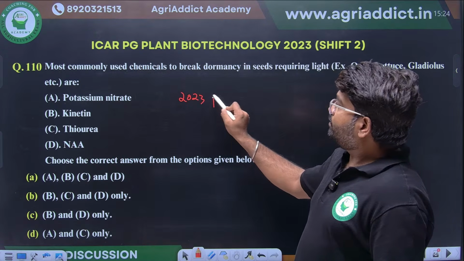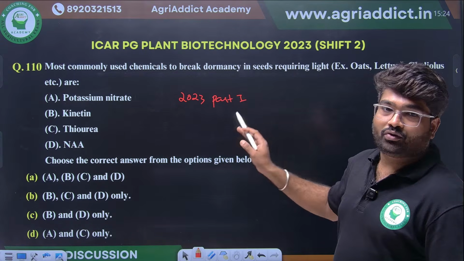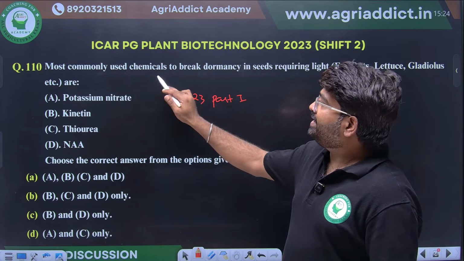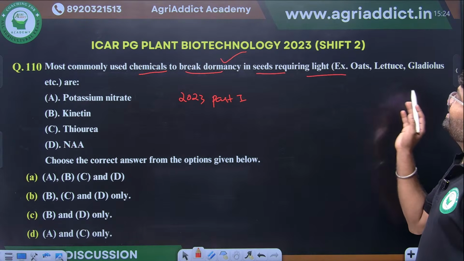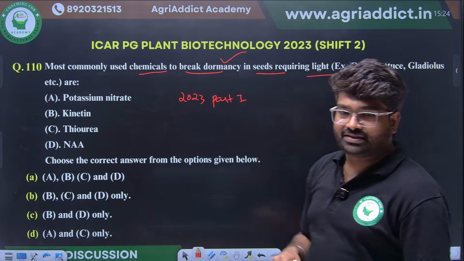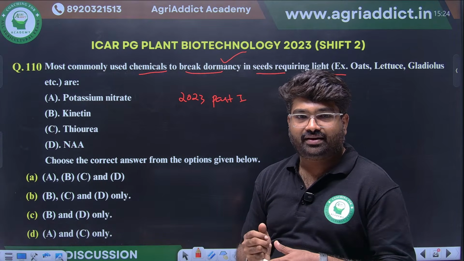In 2023 part 1, morning shift, they asked the same question. Most commonly used chemicals to break dormancy in seeds requiring light are what? Potassium nitrate, kinetin, thiourea.